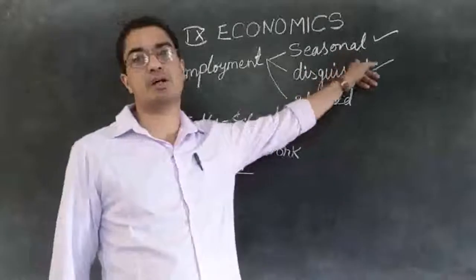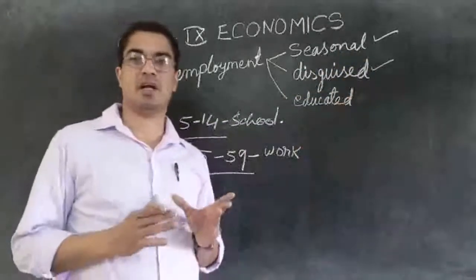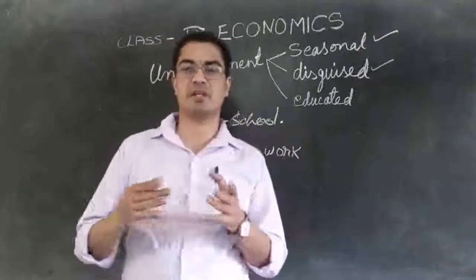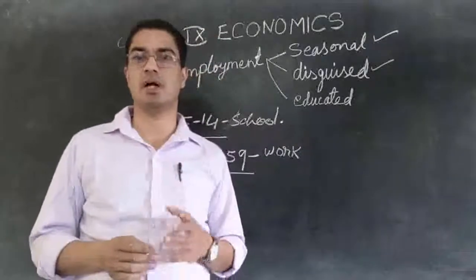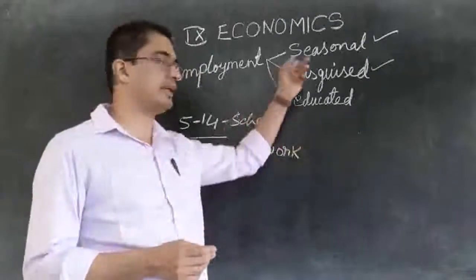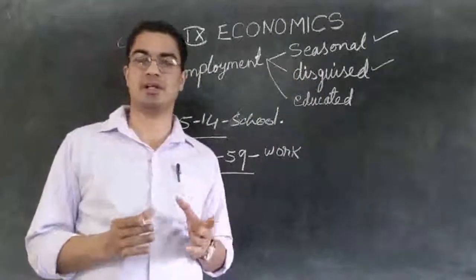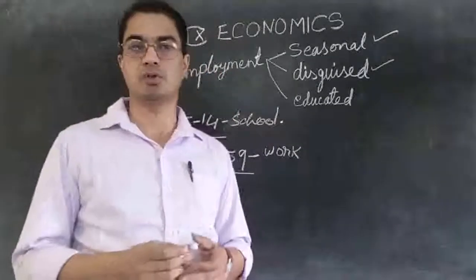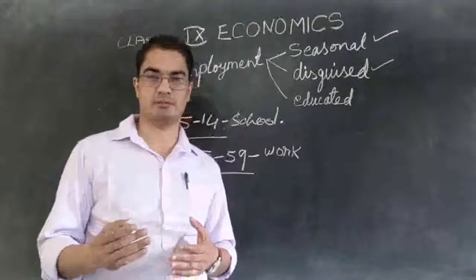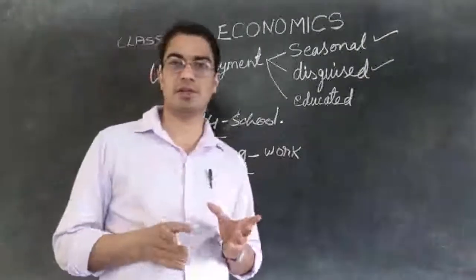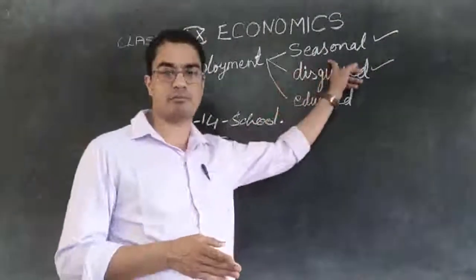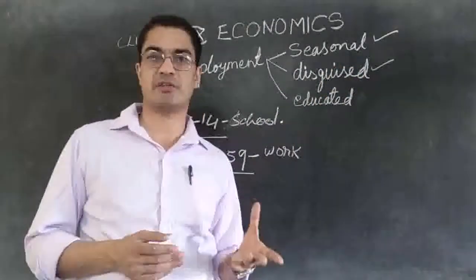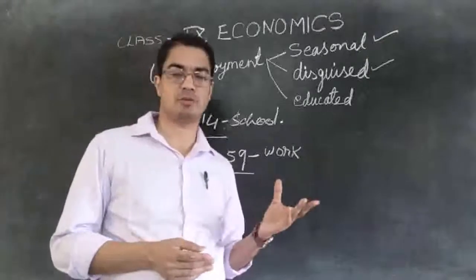Seasonal unemployment means they are having work only in certain seasons. In other seasons they don't have employment. Especially in the rural area, we know the main work that they do is farm activity, the cultivation activity. Throughout the year there is no cultivation. So when there is cultivation, they get a job. Mostly it is in the rainy season that people do the cultivation, and so people have jobs.